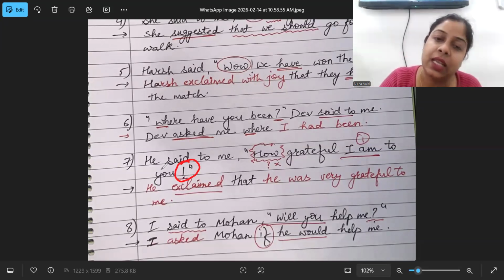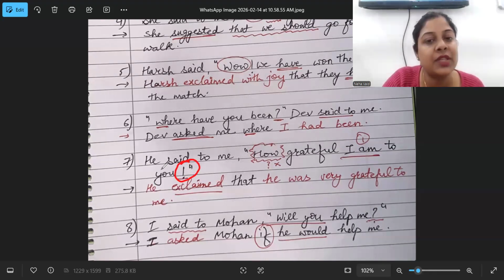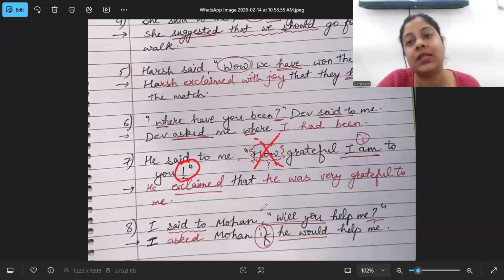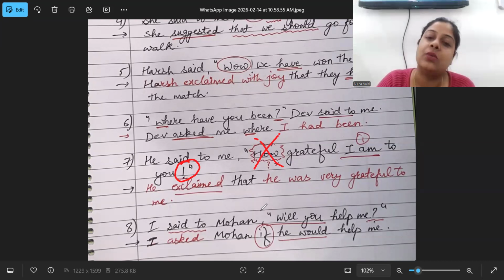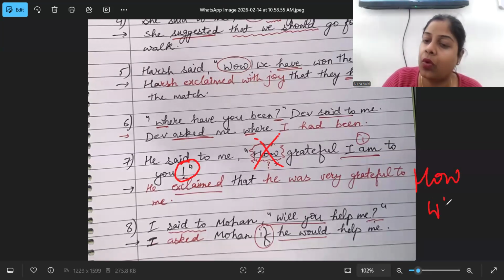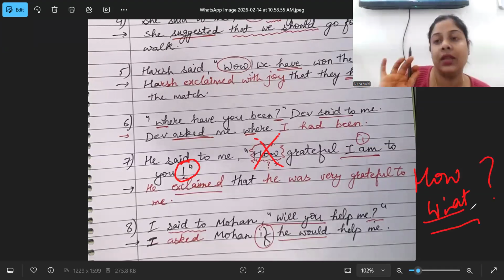So he exclaimed that. In this context, the very first step is to remove this how and what. This doesn't come in the category of interrogation, so we will not write down these how and what. Again, if there is how and what with a question mark, they are to be written down.